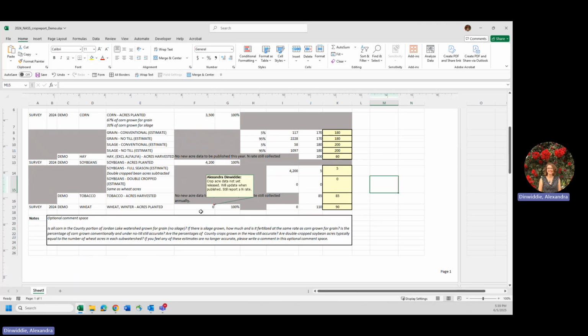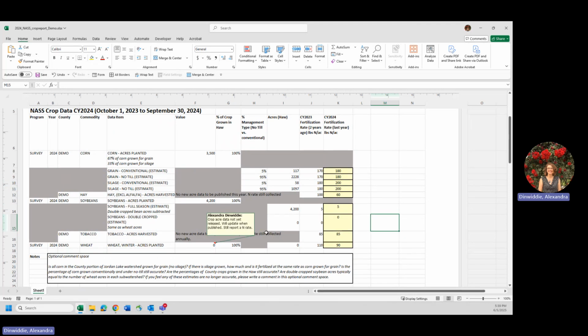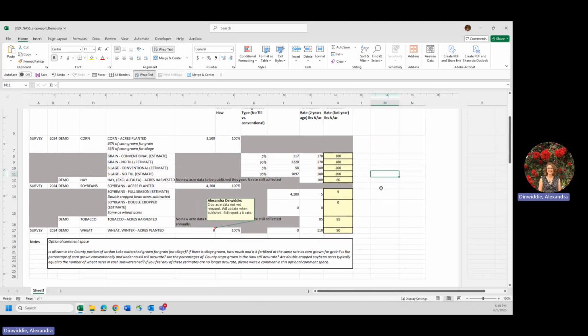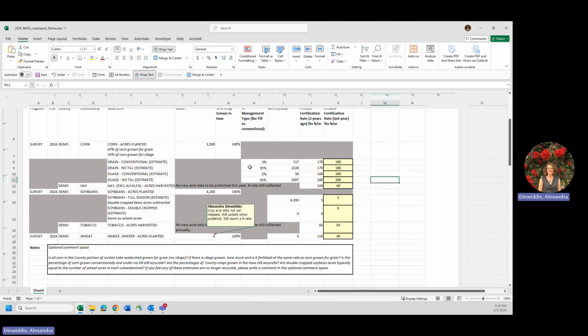We didn't really have any comments to make. All of our crops are grown in the Haw in this example, so we don't think there needs to be any changes to the percentages, and the no-till percentages were good. So nothing to be changed there. We still felt that this comment, 67% of corn grown for grain, 33% of corn grown for silage, is still relevant.